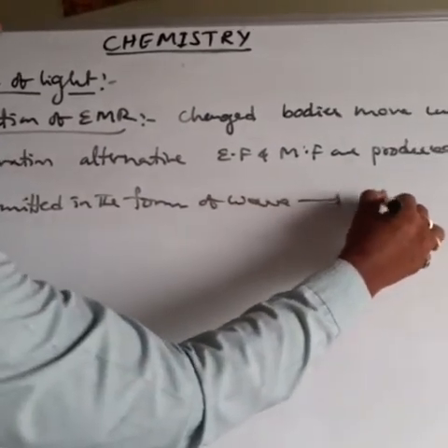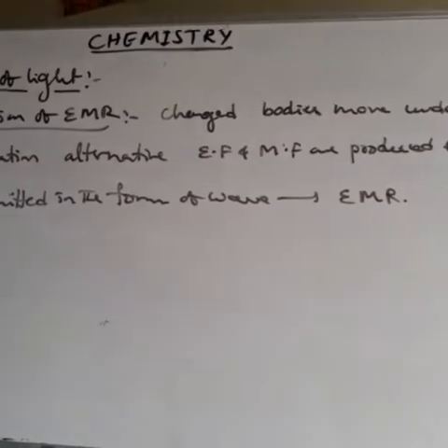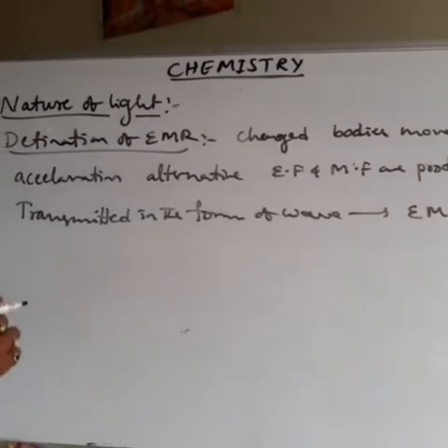This wave is nothing but electromagnetic radiation. That is the definition of electromagnetic radiation.